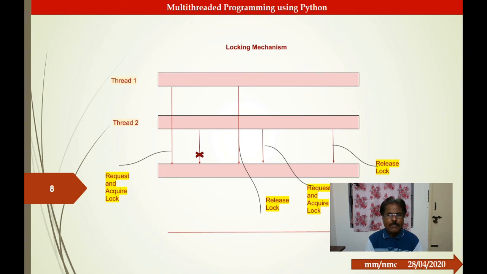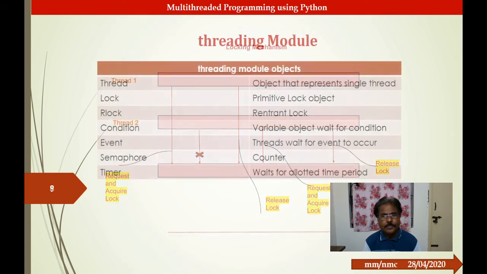After completion, the second thread releases the lock. So the acquire and release phases are taken in a sequential manner, and thereby the data space is protected, and we cannot change the data while one thread is in execution. That is one important observation for synchronization.